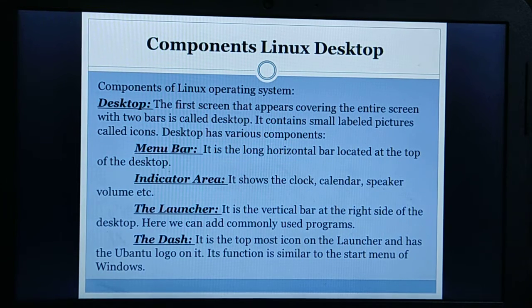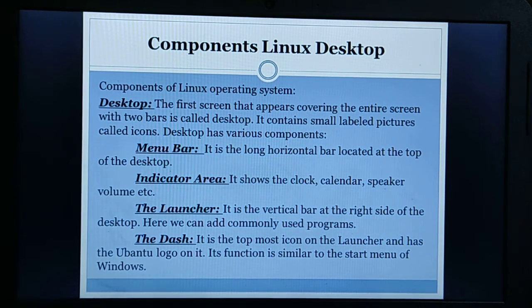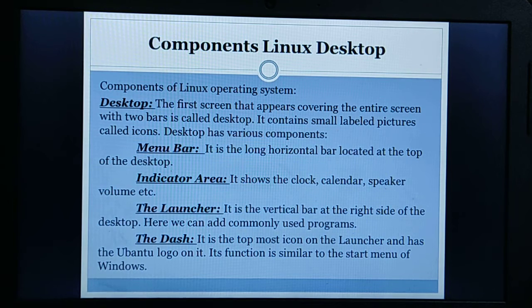And the last one is dash. Dash is the topmost icon on the launcher and has the Ubuntu logo on it. Dash functions similar to the start menu of Windows. It also has a search bar at the top and the icons of the recently used applications, files and downloaded items at the bottom.